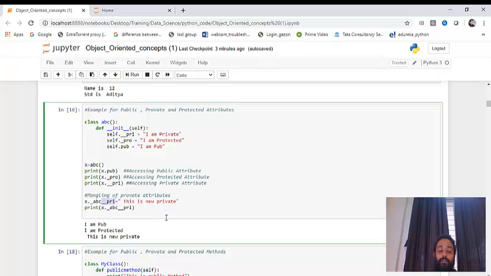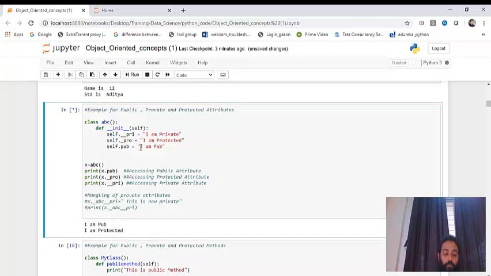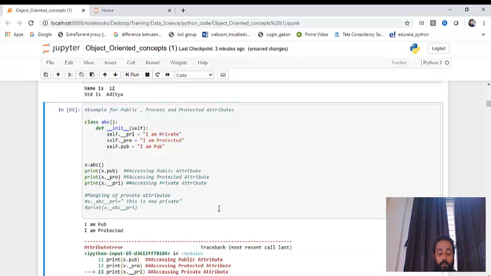Now let me comment this out. What gave the error? Because of x dot private.